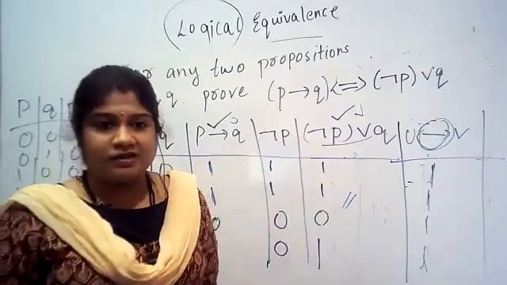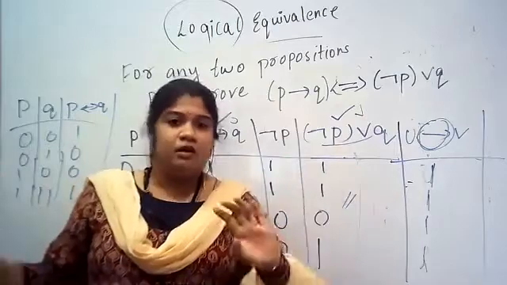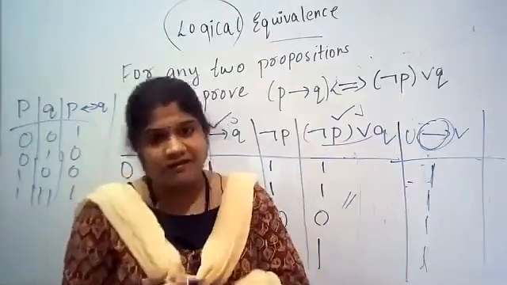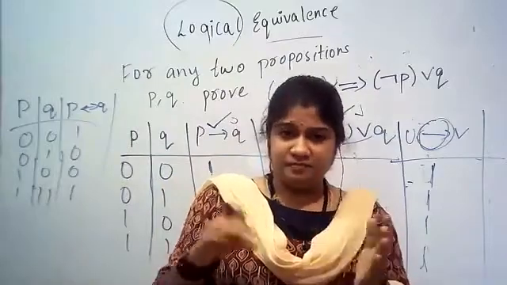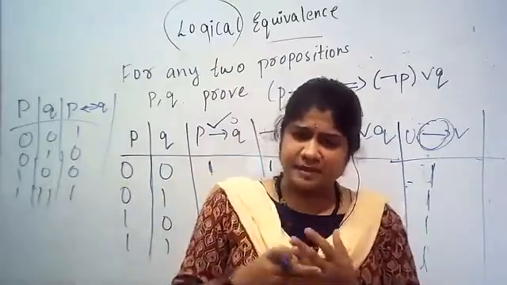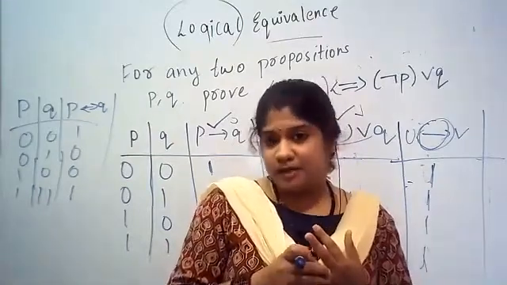So we'll do another set of problems in the next class. We will do the bigger problems. Within 2 classes I will finish logical equivalence, then move on. Okay, small topics are there. And submit the assignment fast so that I can give the tautology and contradiction assignment also.